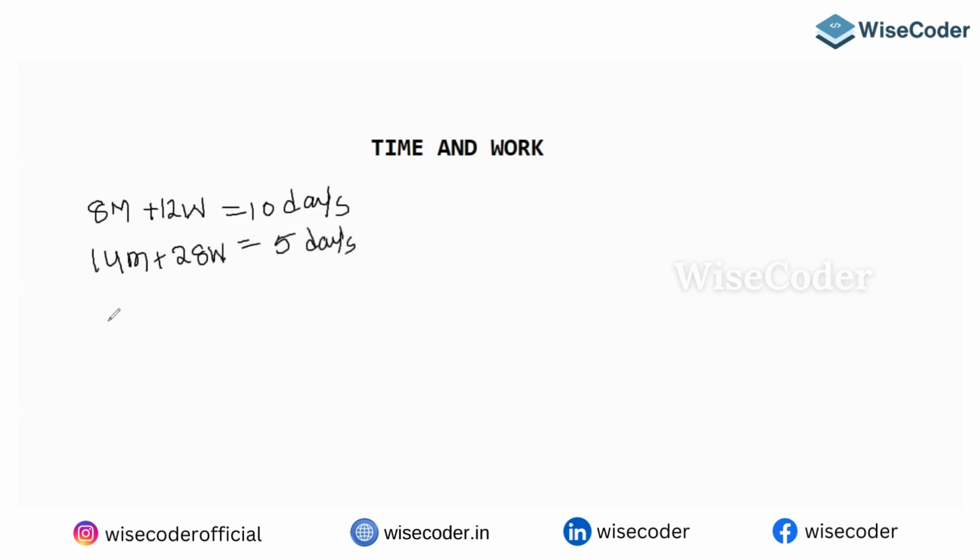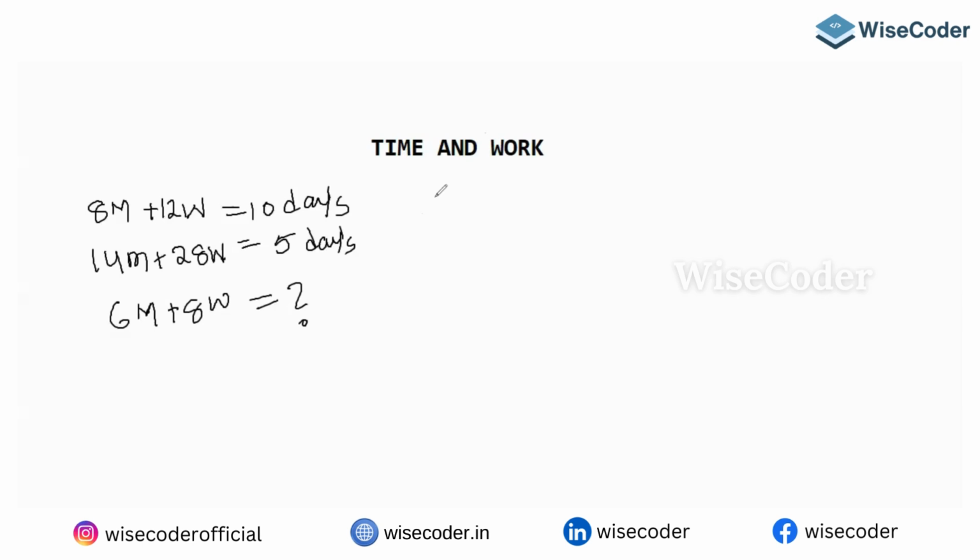Then the question is, how long will it take for 6 men and 8 women to do the same work?